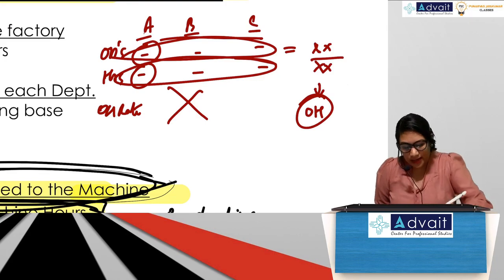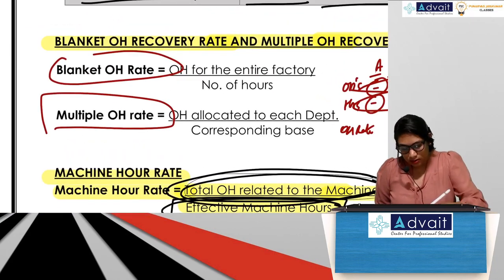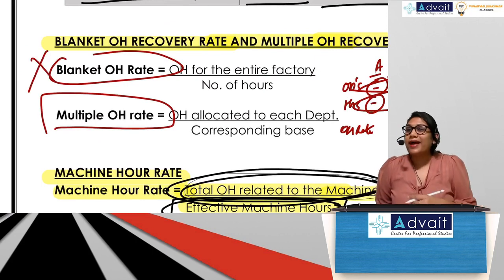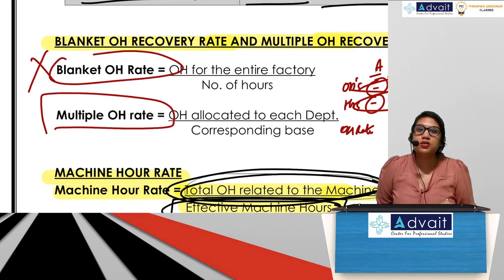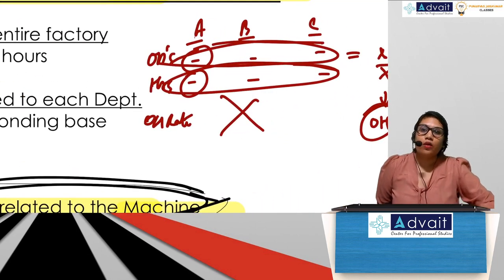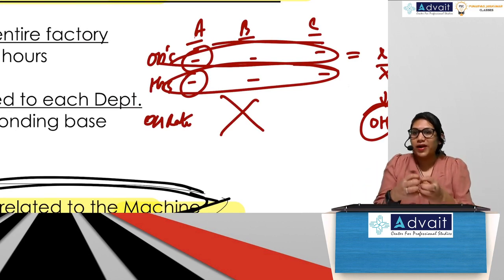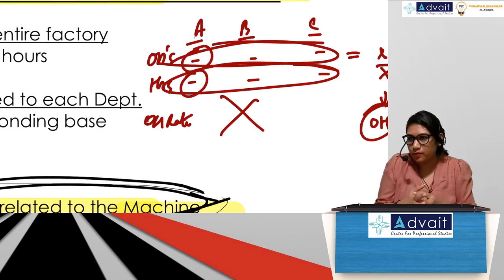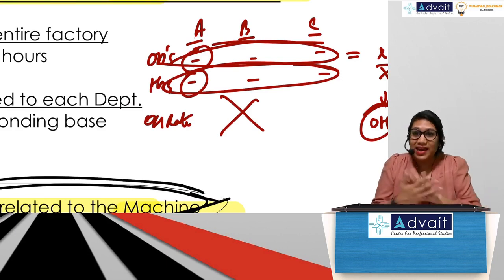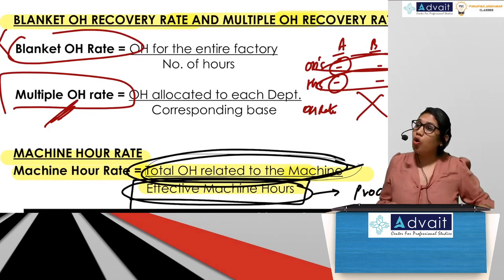So obviously between the two, which is better? Blanket is inaccurate because it does not bring about equality. If a particular department has less overheads, it may have to pay more rate. Correct? So blanket is inaccurate. You have to go as per multiple overhead rate.